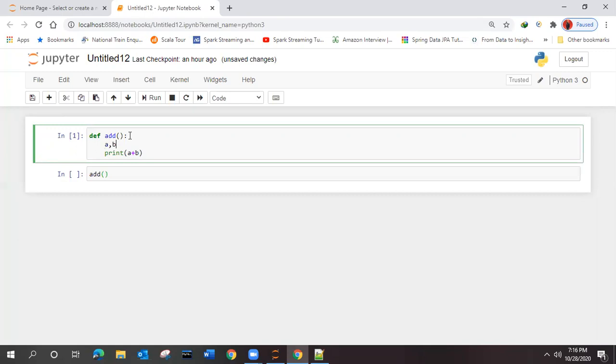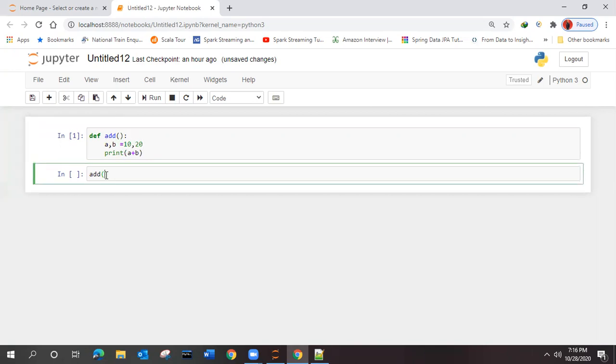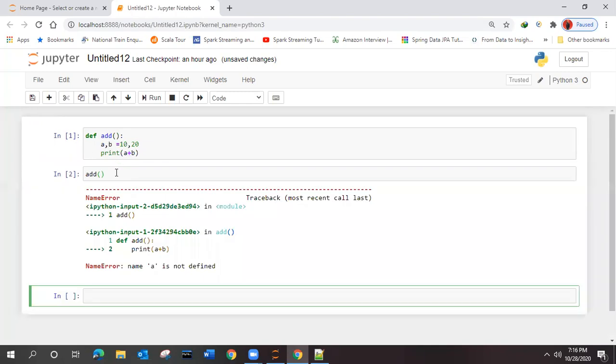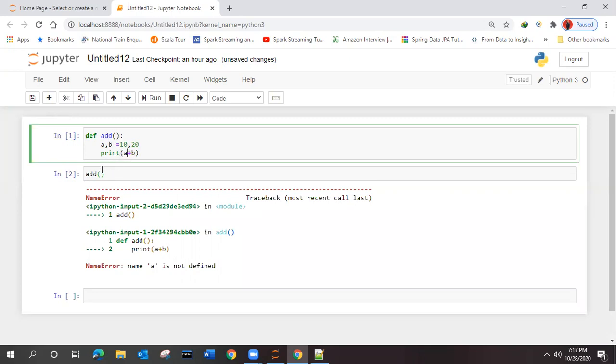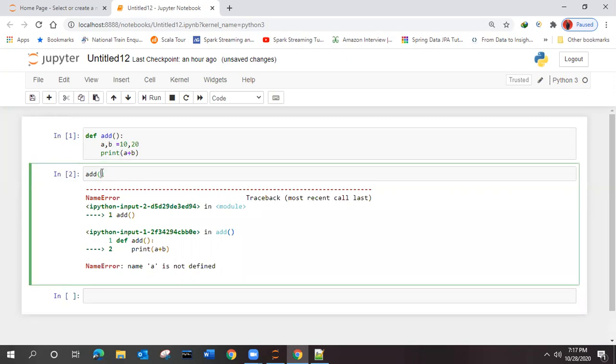Now if you are calling add, we need to give a and b in the add brackets. There you can give 10 comma 20, and it will directly assign to a and b, I think.